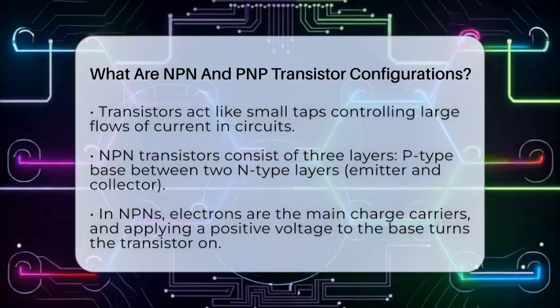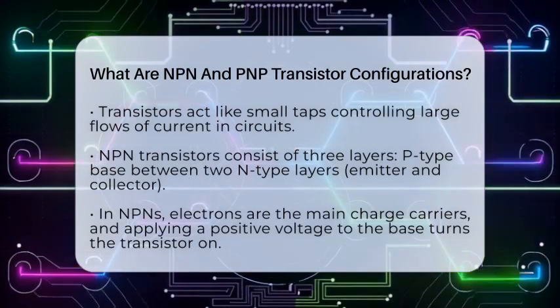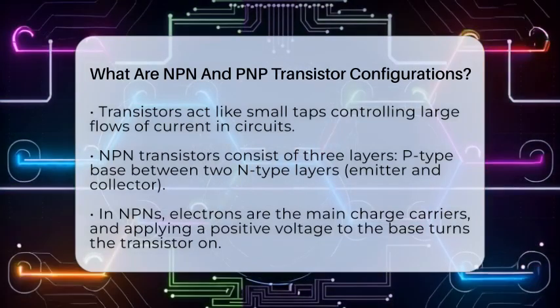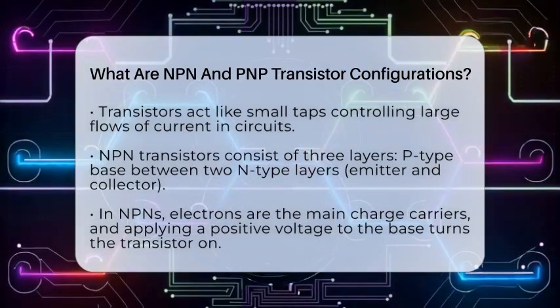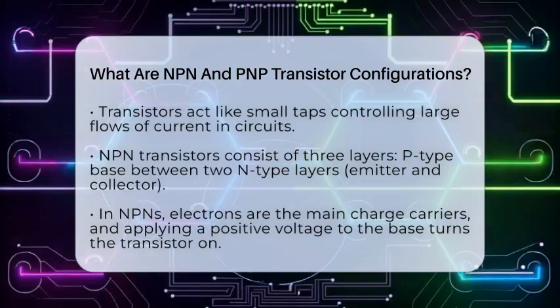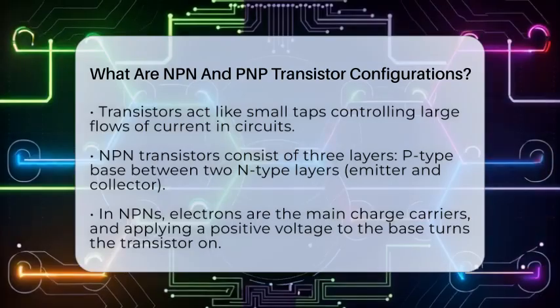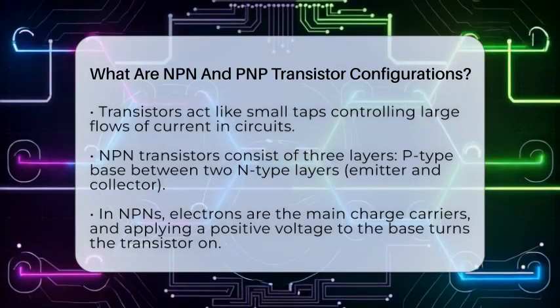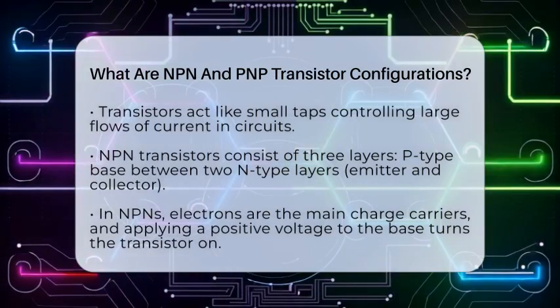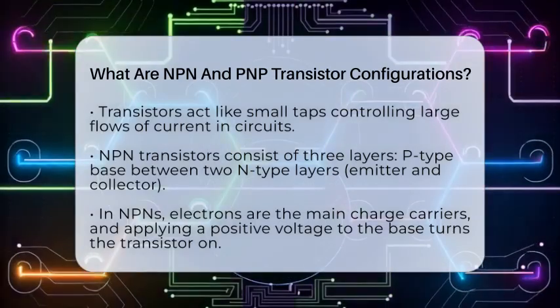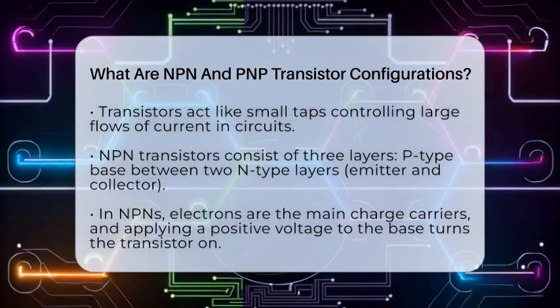It's made of 3 layers, a P-type layer in the middle called the base, sandwiched between two N-type layers called the emitter and collector. The majority charge carriers here are electrons. When you apply a small positive voltage to the base compared to the emitter, it turns the transistor on. Electrons flow from the emitter through the base and into the collector.